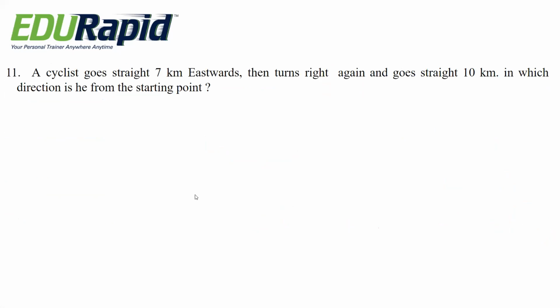Next question. A cyclist goes straight 7 km eastwards, then turns right again and goes straight 10 km. In which direction is he from the starting point? Options are southwest, northwest, northeast, southeast.